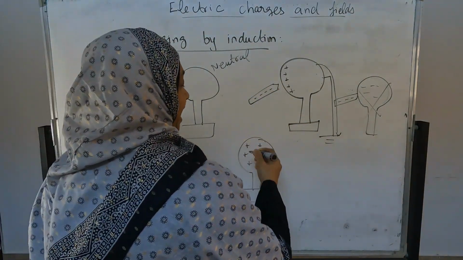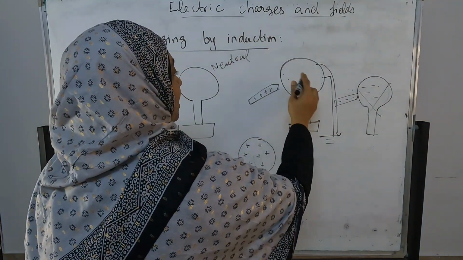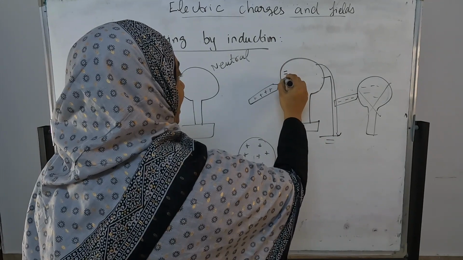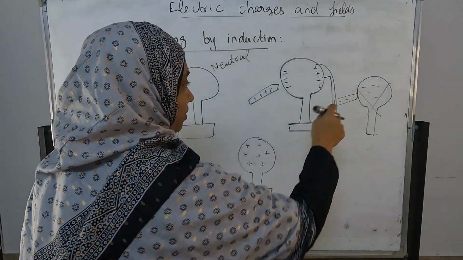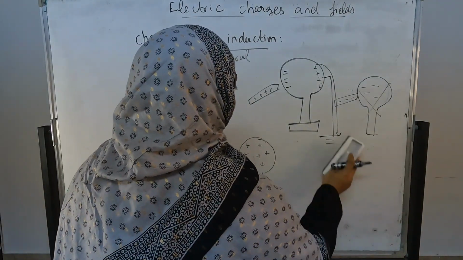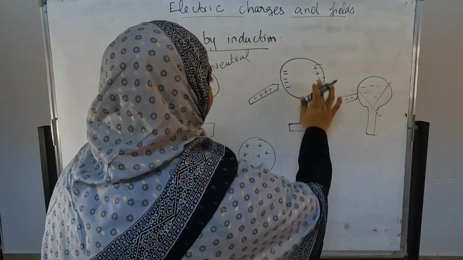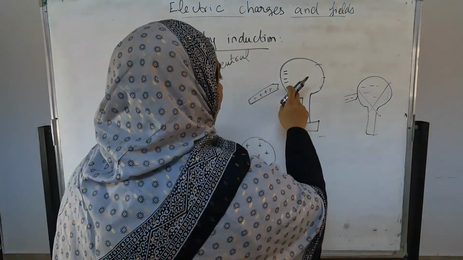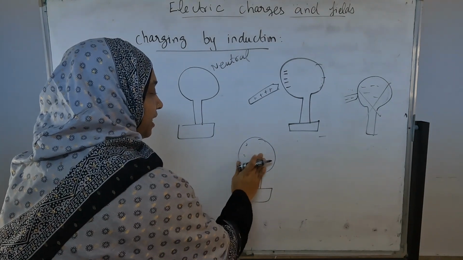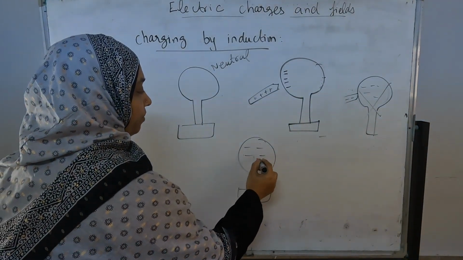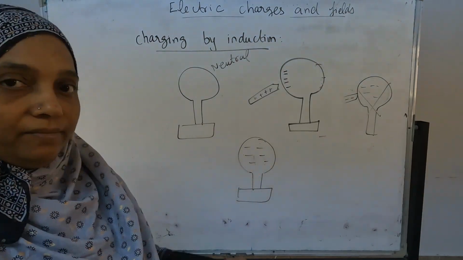Understand? If I want negative charge, then bring a positive rod near to this one. What will happen then? All the negative comes close to this one, and the positives start to flow to the earth. After the positive charge is removed through earthing, if I remove the earthing from this one, what will happen? Only negative charge is there. Now all the charges are reassembled as negative. Now the sphere has become negative. Understand?